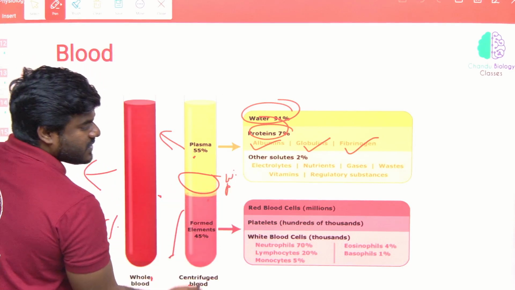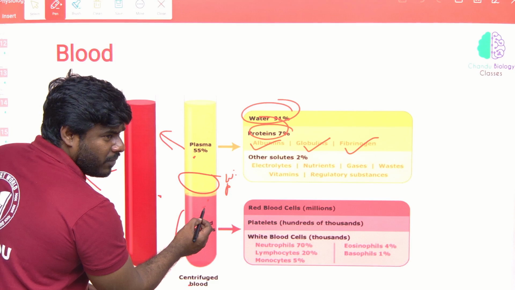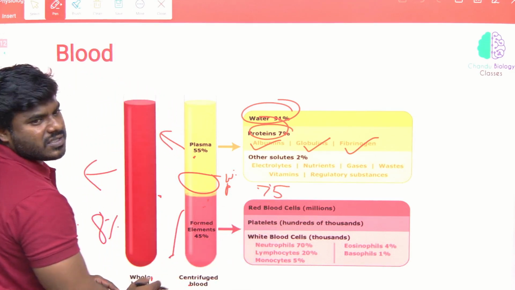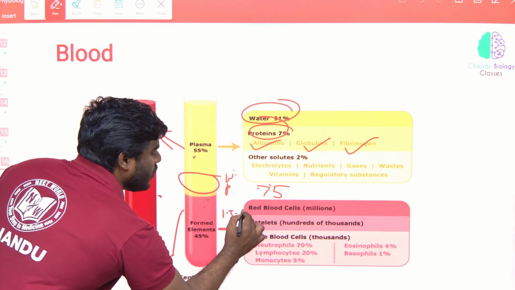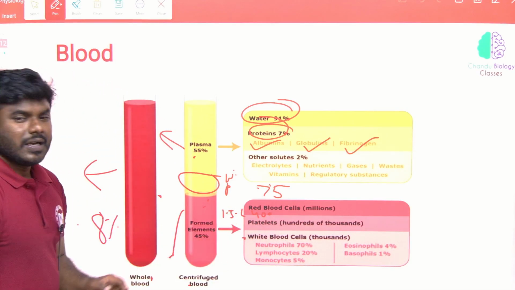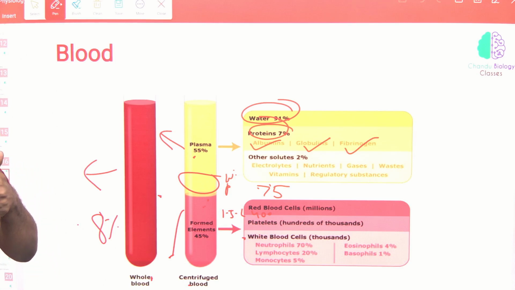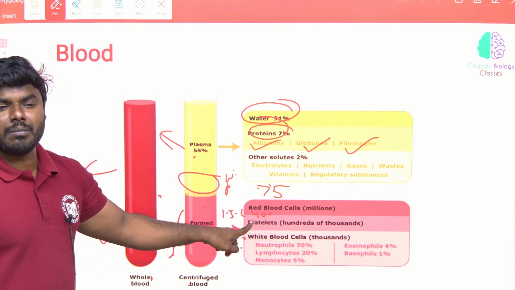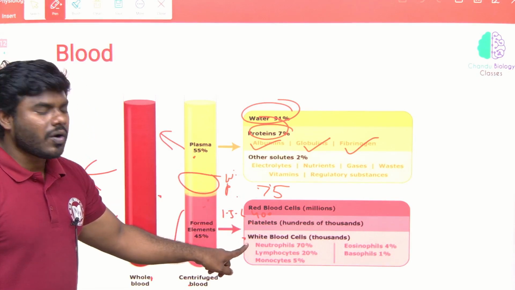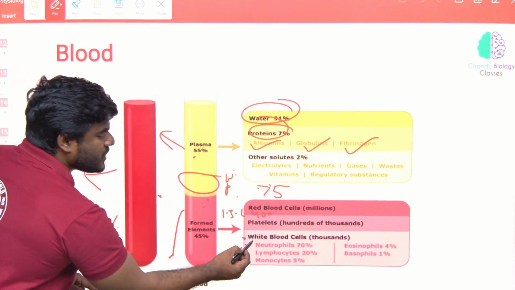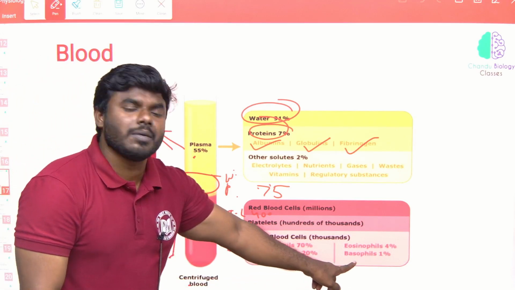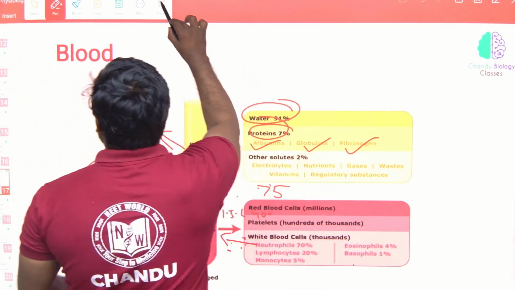Then RBC, what is the number? More than 5 million. Platelets, 1.5 lakh to 4 lakh, that's all. WBC? 5,000. So which are thousands in number? WBC. Lakhs in number? Platelets. Millions in number? RBC. And if I take all the WBC as 100%, the major WBC is neutrophil. The least WBC is what? Basophil. That you have to remember in the correct way.